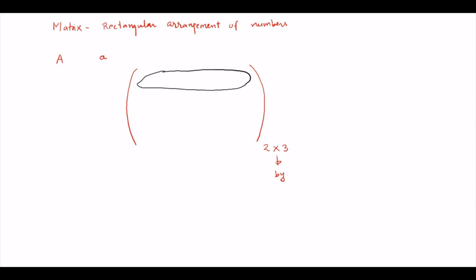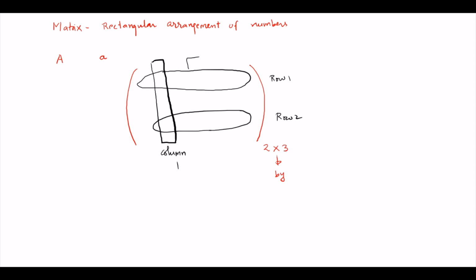You call this row 1, and this is row 2. This is column 1, this is column 2, and this is column 3.